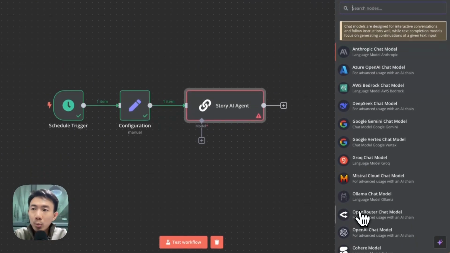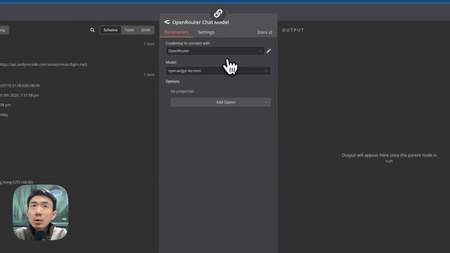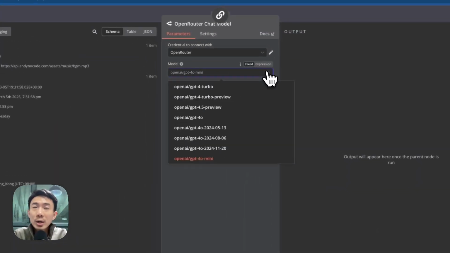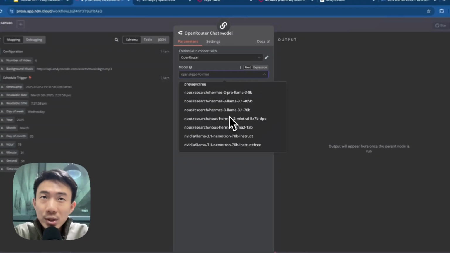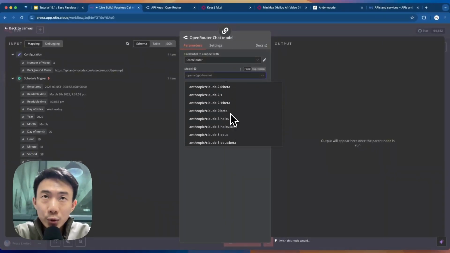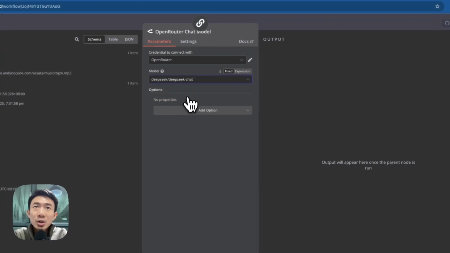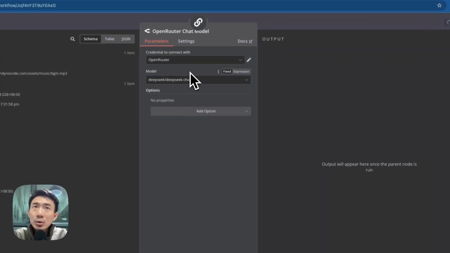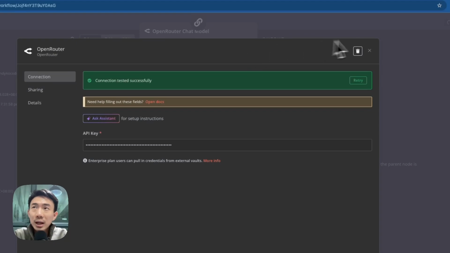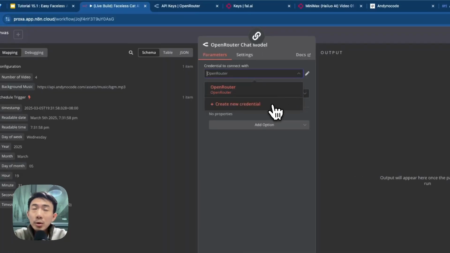We are going to choose OpenRouter. Why are we going to choose OpenRouter? Because when we click this drop-down menu, you will see a lot of different models. It's very convenient. So at this time, we're going to search for DeepSeek chat. And how we're going to set the credentials: basically, click this pencil, or you can click the drop-down menu and click create new credential.